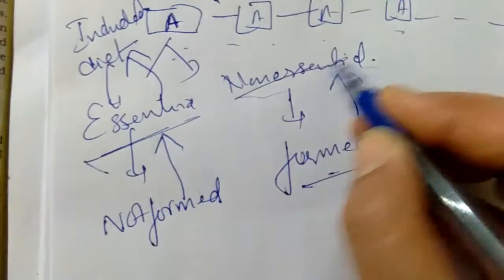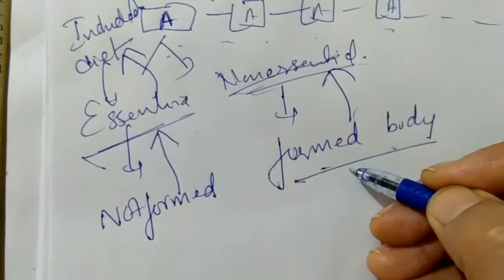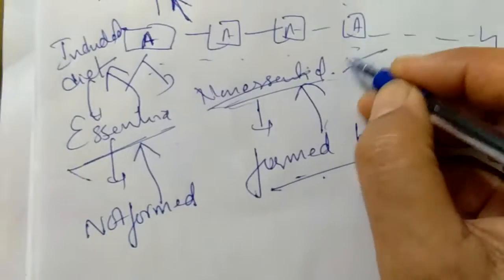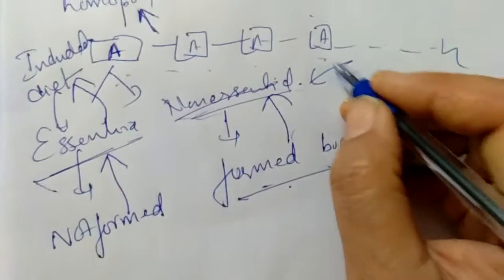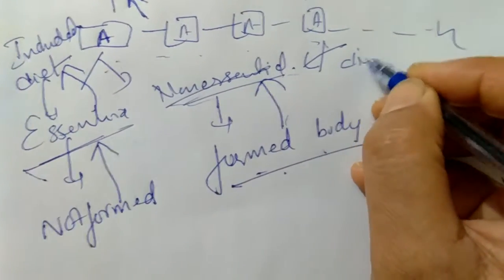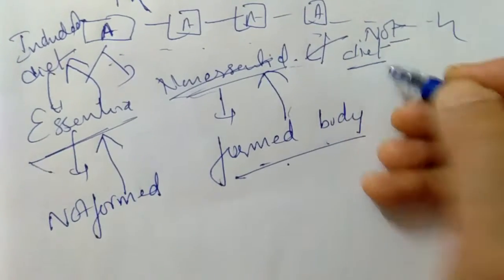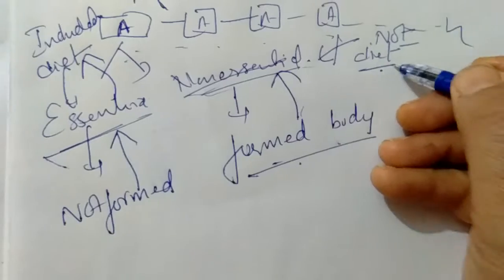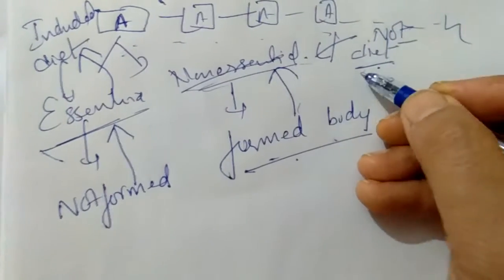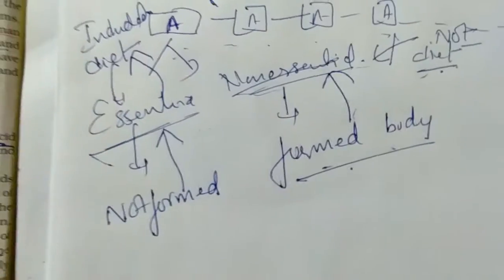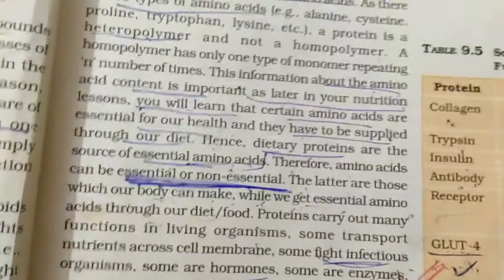And the non-essential amino acids are formed in our body, so it is not essential to include them in our diet. If they are not included in our diet, it doesn't matter. If they are included, that's fine too, but if not, it doesn't matter. So non-essential and essential amino acids are given.